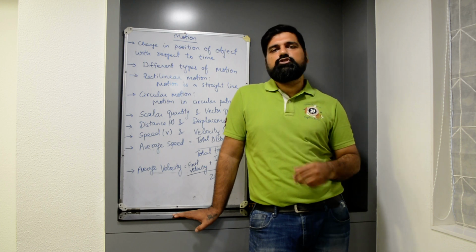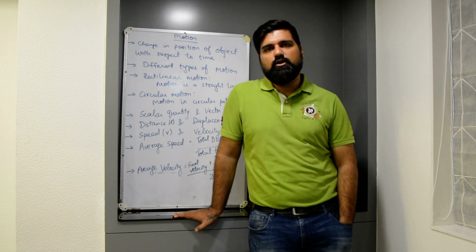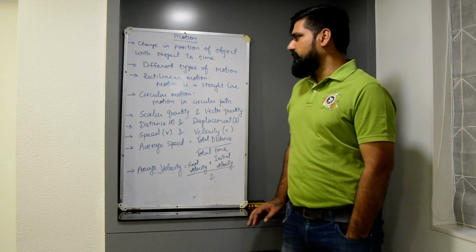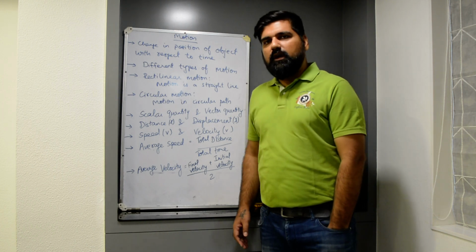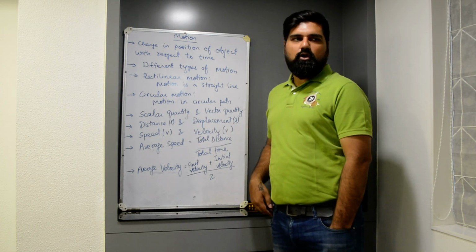And non-uniform motion: when an object covers unequal distances in equal intervals of time, it is said to be a non-uniform motion. So, before we go ahead, let us try to understand what are scalar quantities and vector quantities.